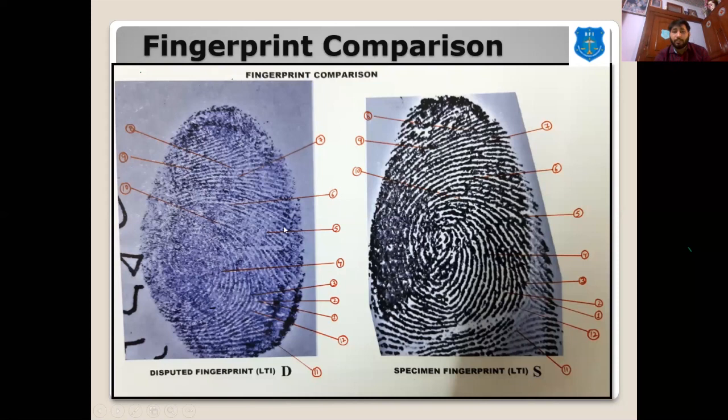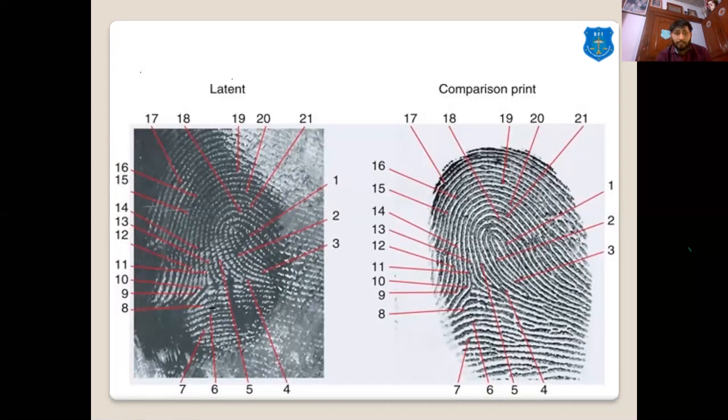So this also, both the prints belong to the same person. I have marked 10 individual characteristics, and all the points should be in sequence, like this. It can be clockwise or anti-clockwise, so that it becomes easier while preparing the report. While preparing the report, we can write it like this.